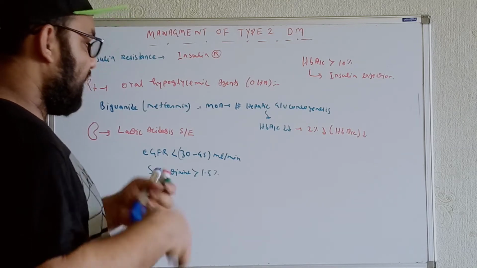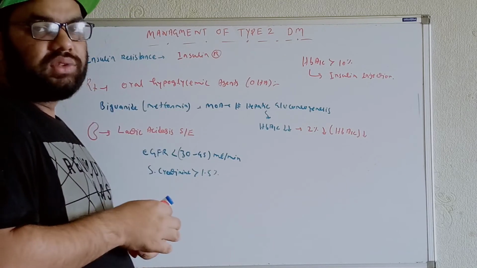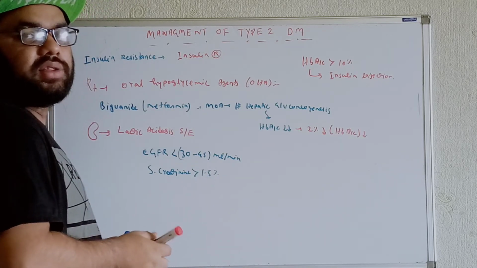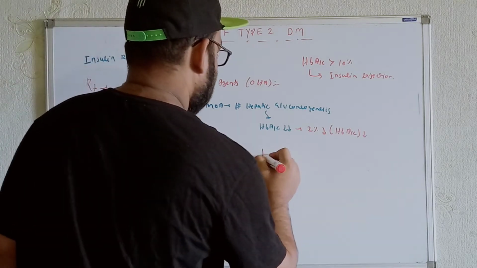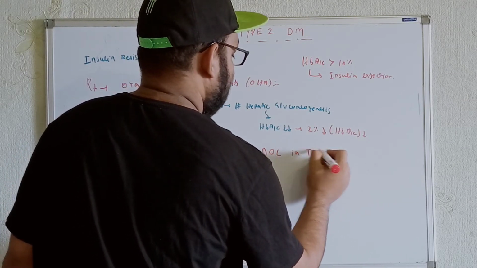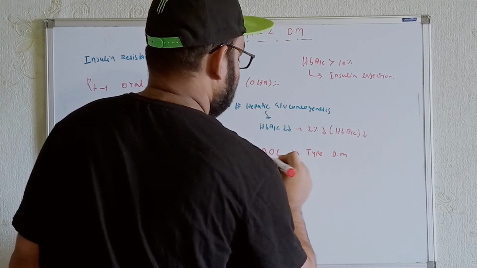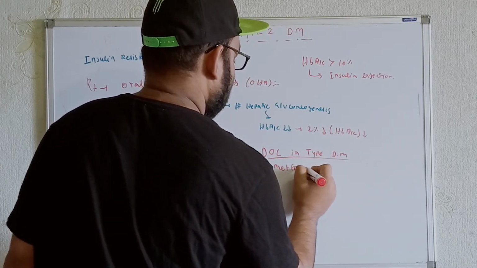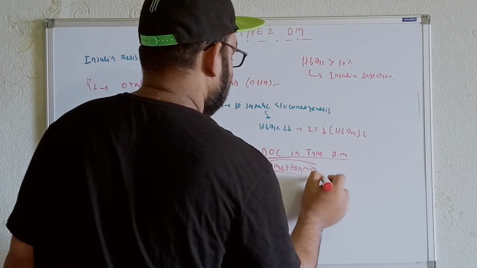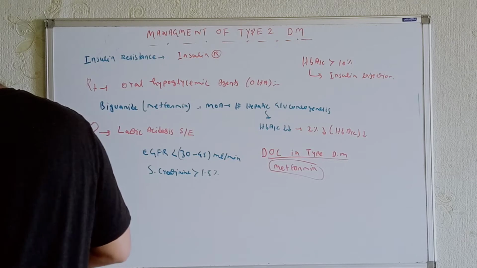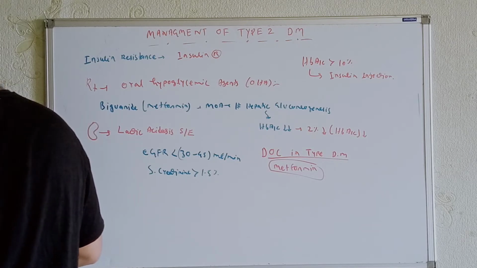But in a nutshell, if renal compromise is not there, then the drug of choice in type 2 diabetes mellitus should be metformin. Okay, it should be the drug of choice over here. Okay. Now what about the dose?